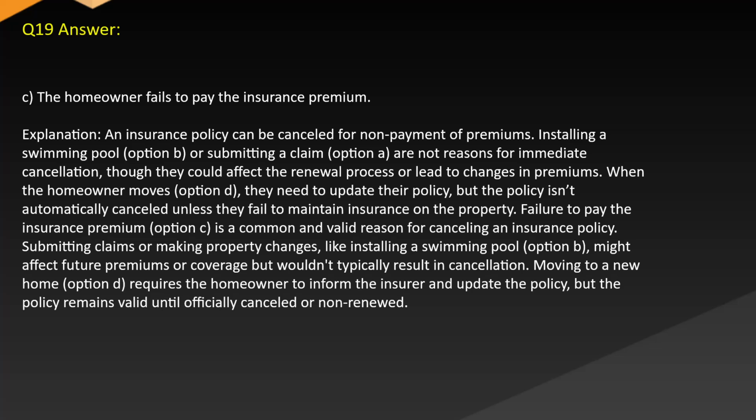Failure to pay the insurance premium, option C, is a common and valid reason for cancelling an insurance policy. Submitting claims or making property changes like installing a swimming pool, option B, might affect future premiums or coverage but wouldn't typically result in cancellation. Moving to a new home, option D, requires the homeowner to inform the insurer and update the policy, but the policy remains valid until officially cancelled or non-renewed.